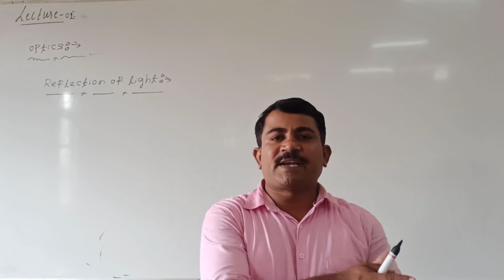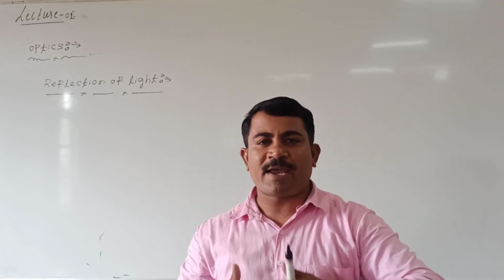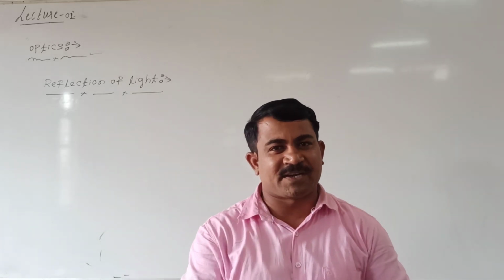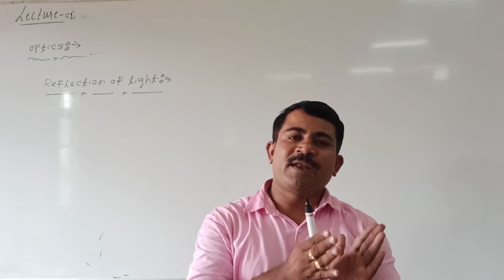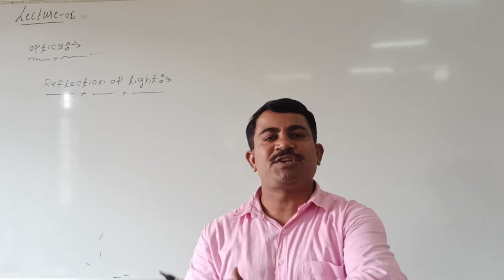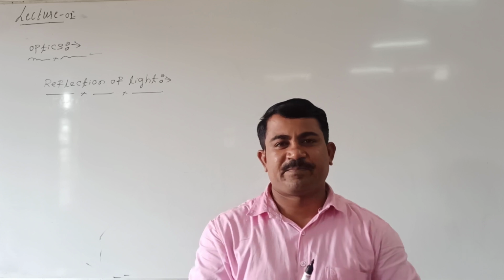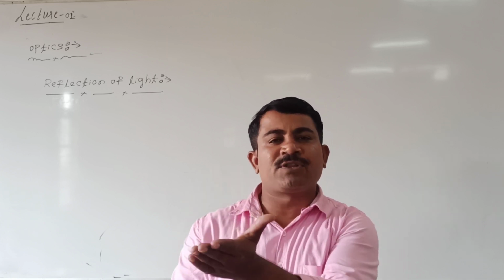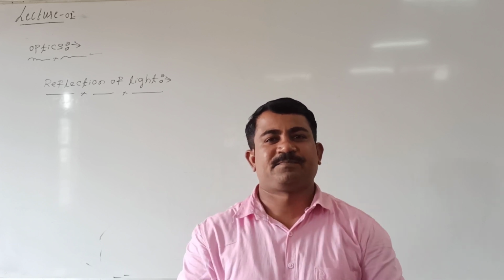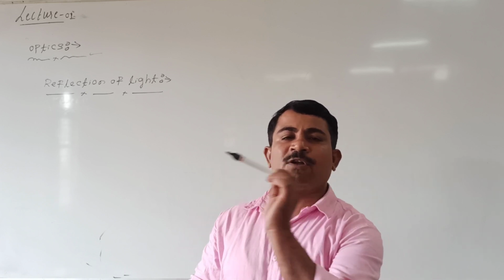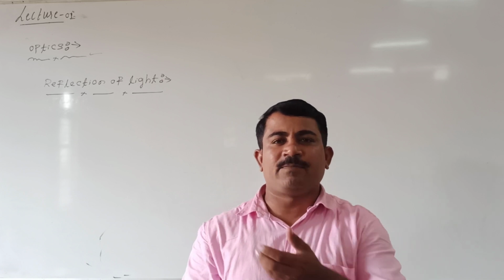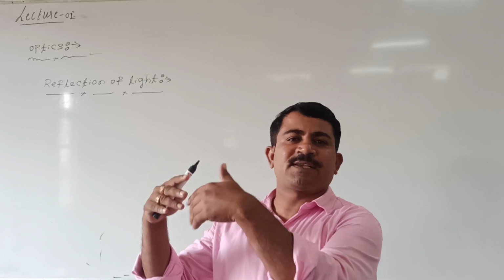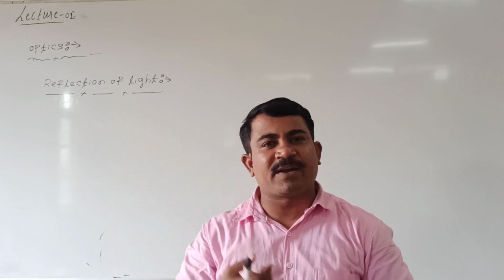See here, we said that in air or vacuum, light travels with a speed of 3 × 10^8 meters per second. But whenever light is incident on a well polished surface like a mirror, the light is incident on that surface and bounces back. We know that whenever light is incident on a mirror, it can reflect back, I mean bounce back, right? Or if light is incident on some other well polished surface, that can reflect back.